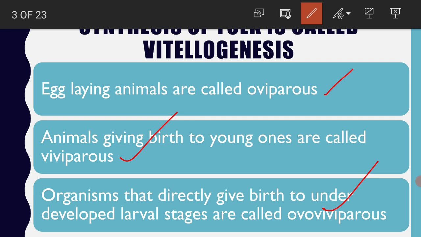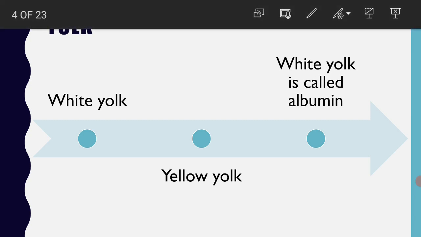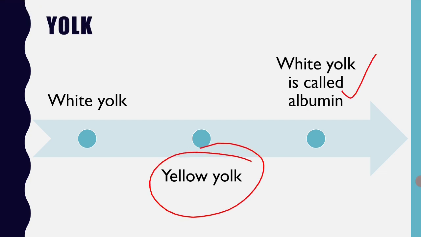The best example for ovoviviparous animals is Wuchereria bancrofti, which produces microfilaria larvae. And coming to oviparity, birds are the best example along with certain reptiles, of course. Coming to viviparous nature, mammals are the best example for viviparity. And yolk is classified into white yolk, which is also called albumin, and yellow yolk, which is also called vitellin.